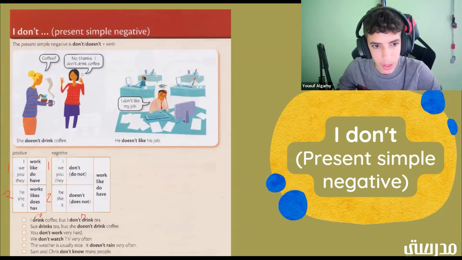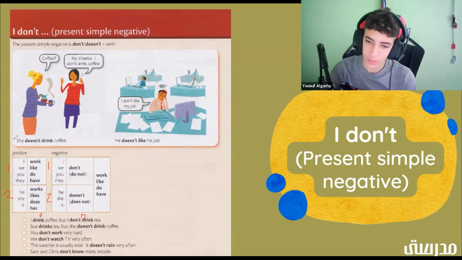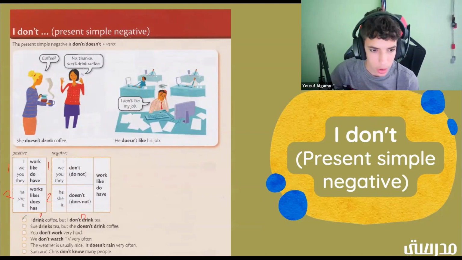Let's go back to this one again. Which group would this be in? I drink coffee is in the positive. Would it be 1 or 2? It would be 1. Good job. Let's get 1x. And then for the negative, which group would it be in, 1 or 2? It would still be in number 1. Good job. So let's get the other x.